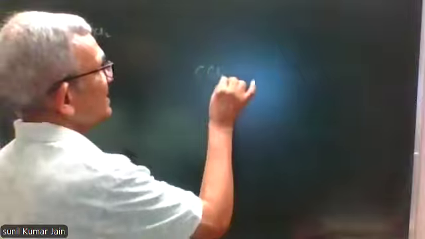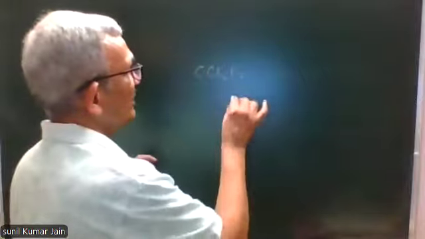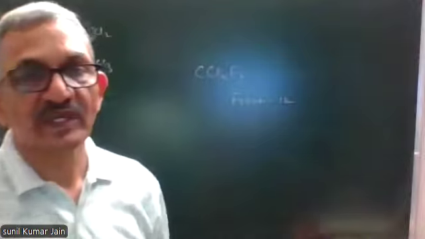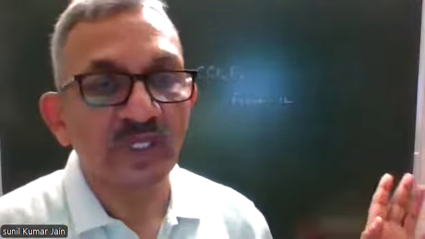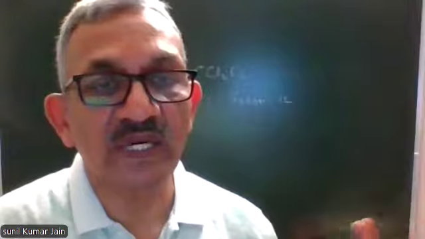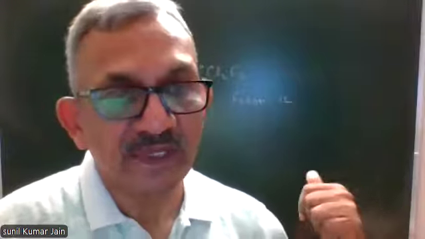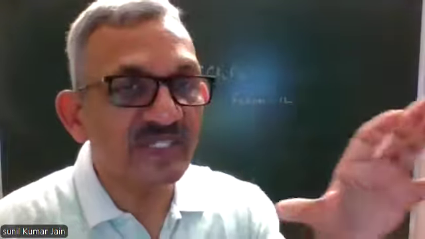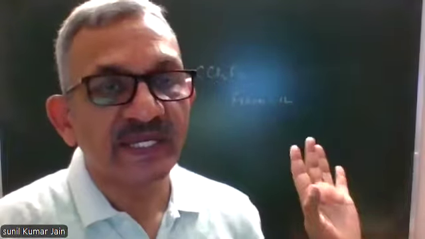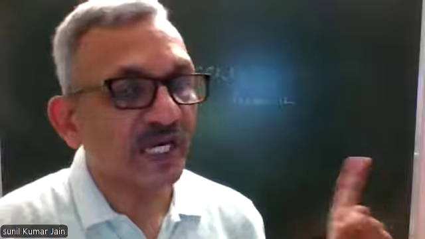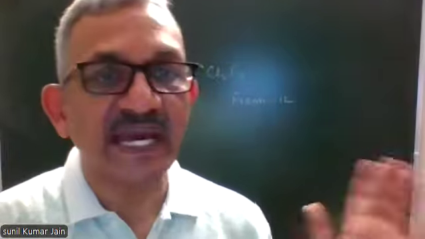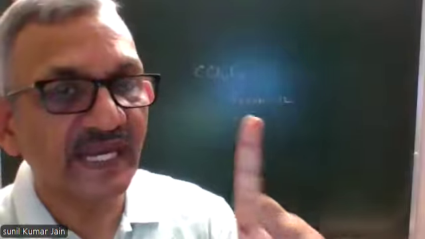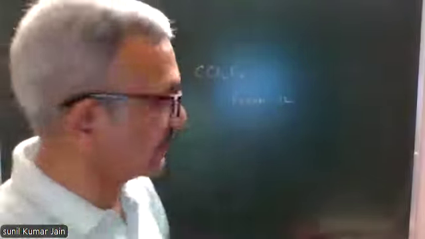Then CCl2F2. Common name is Freon 1,2. I hope you know chlorofluorocarbons are called freons. Now, what is the meaning of 1,2? That you will learn at the end of this chapter, because there's classification of freons. So this is freon. IUPAC name will be dichloro-difluoromethane. One word, alphabetical order, dichloro-difluoromethane.